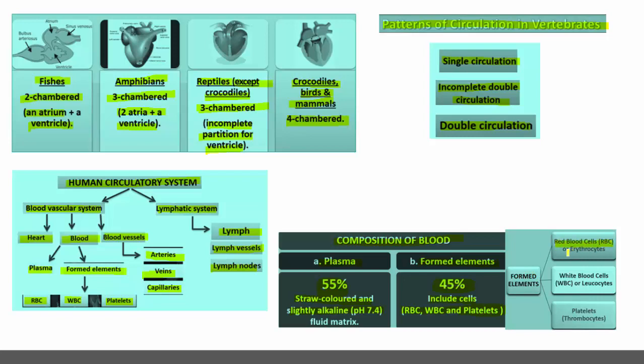RBCs are also called erythrocytes, WBCs are also called leukocytes, and platelets are also called thrombocytes. These are other names used to define the RBC, WBC and platelets. Erythrocytes for RBCs, leukocytes for WBCs, and thrombocyte is the term used for platelets. This is about composition of the blood.